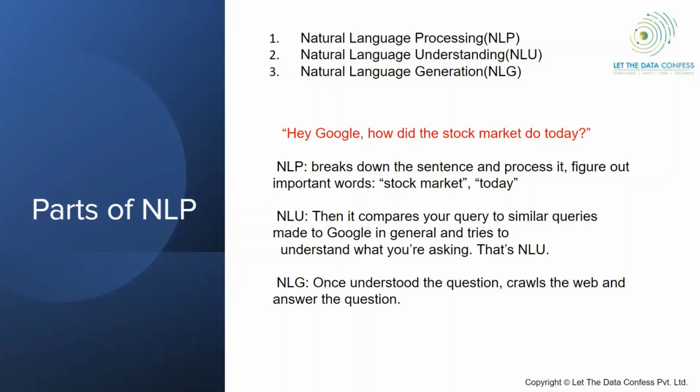So once it has understood the question you are asking the bot, it will crawl the web or maybe go to the data set, and then whatever is the appropriate answer, it will answer. Okay, like how our human brain does. But in our human brain, we do it so fast that we do not even realize that our brain processes all these three steps. But if you are going to design a bot, you have to go through these three steps.